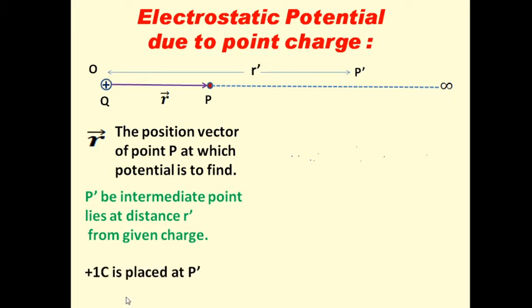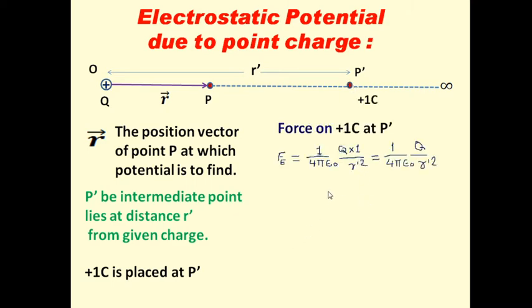Now a unit positive charge is placed at P dash, that is plus 1 coulomb is placed at P dash. Unit positive charge is placed at this P dash. Now first we will calculate the force on this unit positive charge, the force on this plus 1 coulomb charge at P dash.